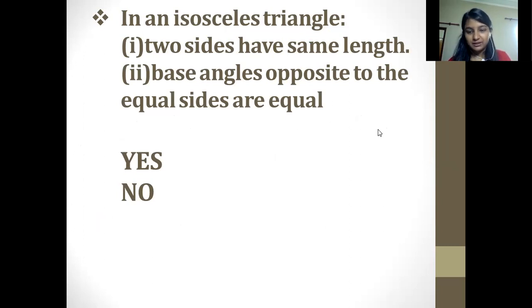Two sides have the same length. Yes, we have cleared this by giving a proof also, that we can say the sides have equal lengths by doing that activity. What about the base angles? The opposite angles are also equal. Yes, because we can see that the sides are the same, definitely the angles formed here would be the same. So the answer would be yes. If you have answered yes, congratulations, you have answered it right. Okay, let's move further.